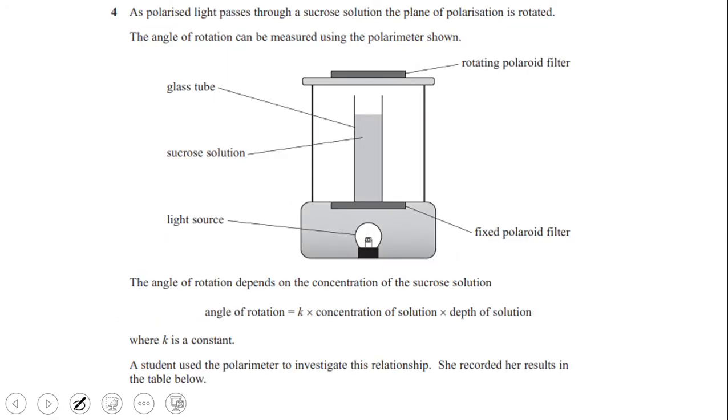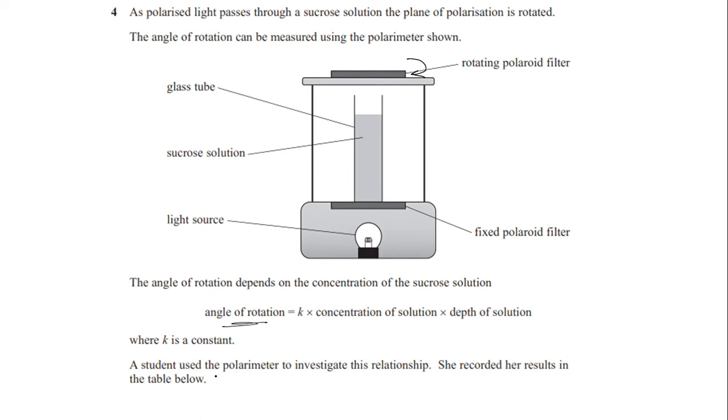Question number 4. As polarized light passes through a sucrose solution, the plane of polarization is rotated. The angle of rotation can be measured using the polarimeter shown. So this is the whole polarimeter: rotating polarized filter, glass tube with the sucrose solution inside, light source, and fixed polarized filter. The angle of rotation depends on the concentration of the sucrose solution. You rotate the filter, so you have the angle of rotation, which is equal to K times concentration times depth, where K is a constant.